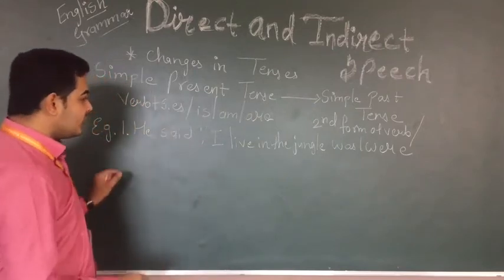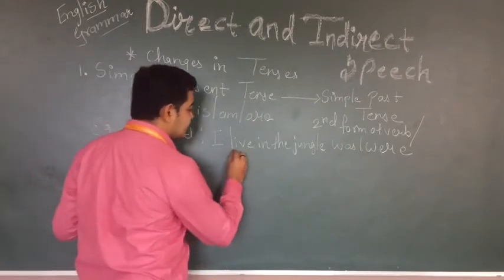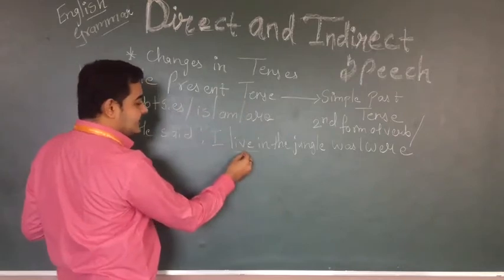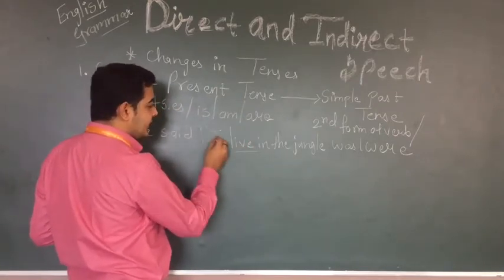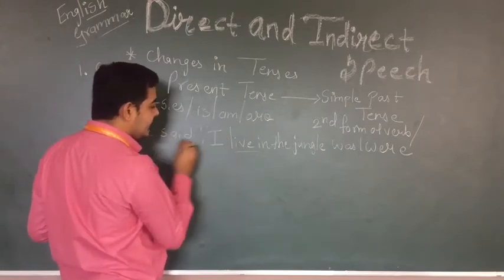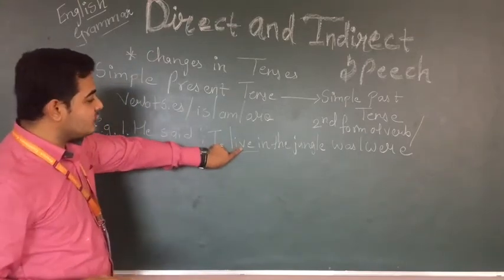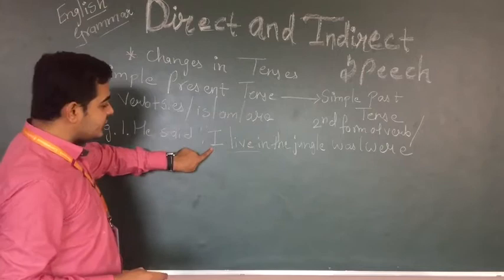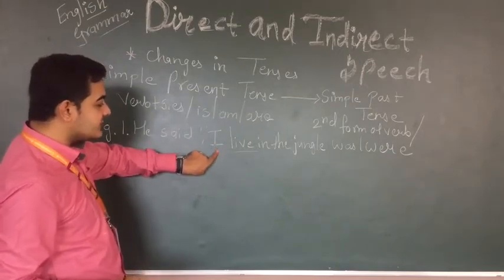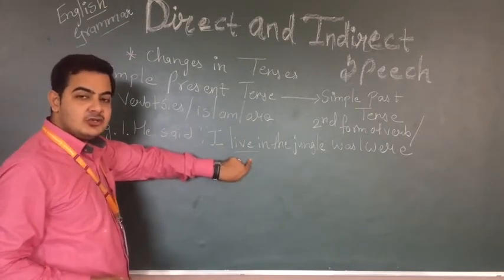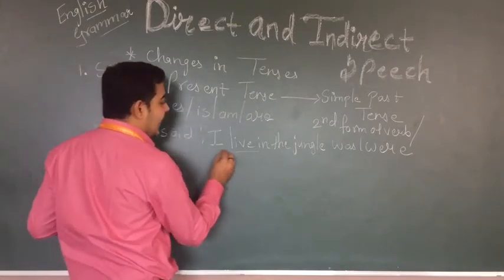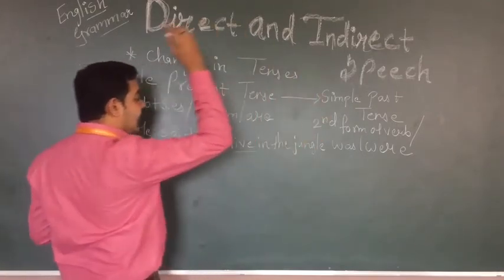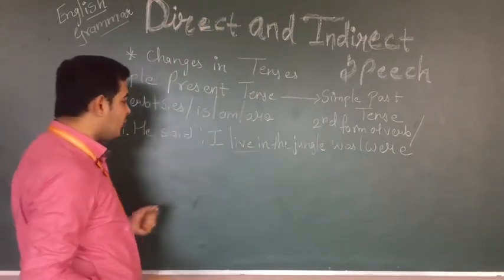So according to this, this is my simple present tense, because here the first form of verb is used, and here you can see with I have used live. If he or she or it is given, then what will I use? Lives. Okay? He said I live in the jungle.